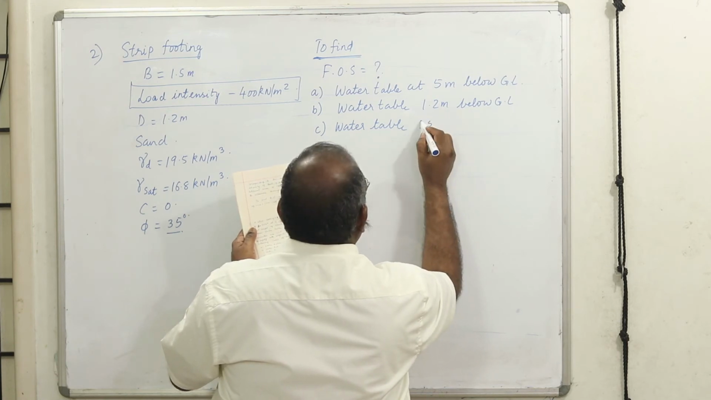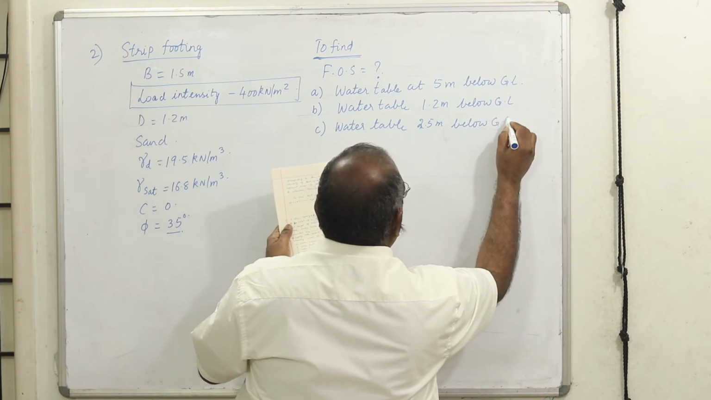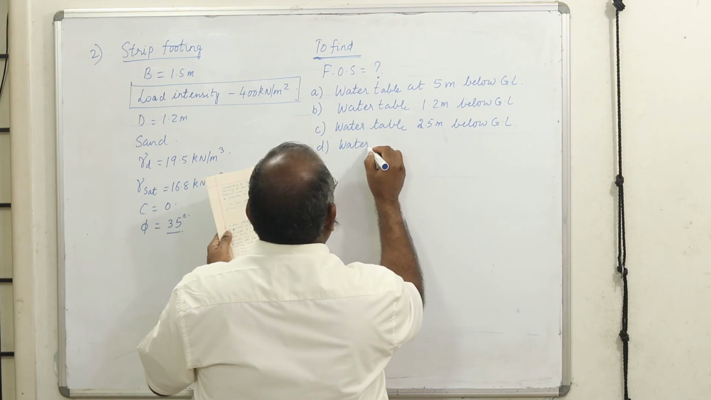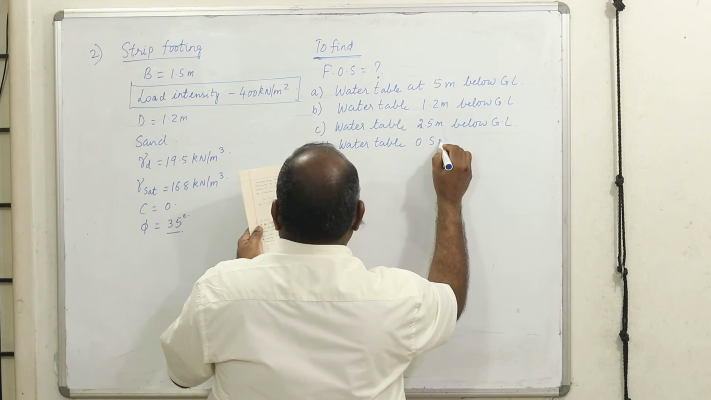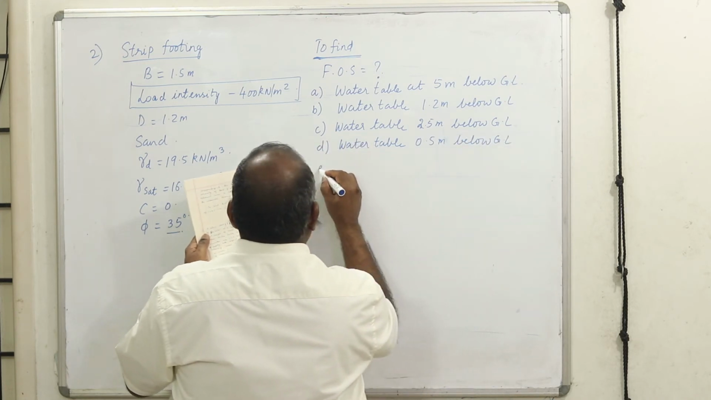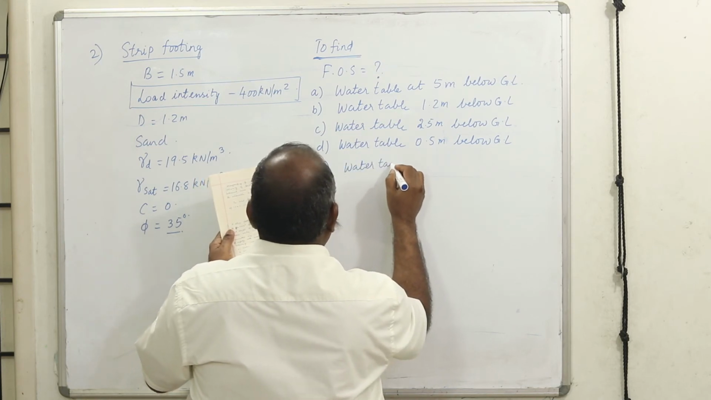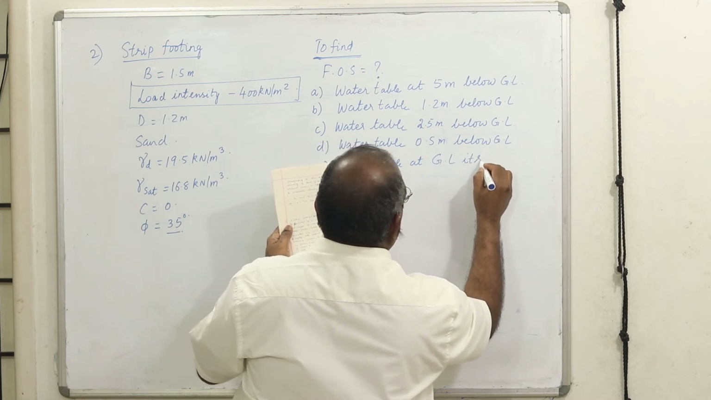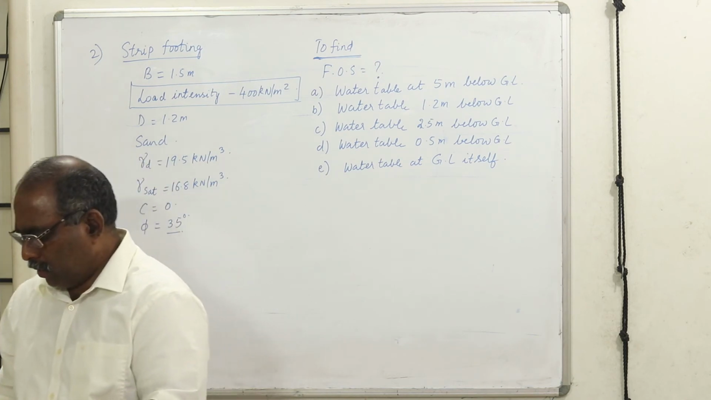C, this is 2.5 meters below ground level. D, water table 0.5 meter below ground level. And E, water table at ground level itself. We'll take up all these cases individually and solve the problem.